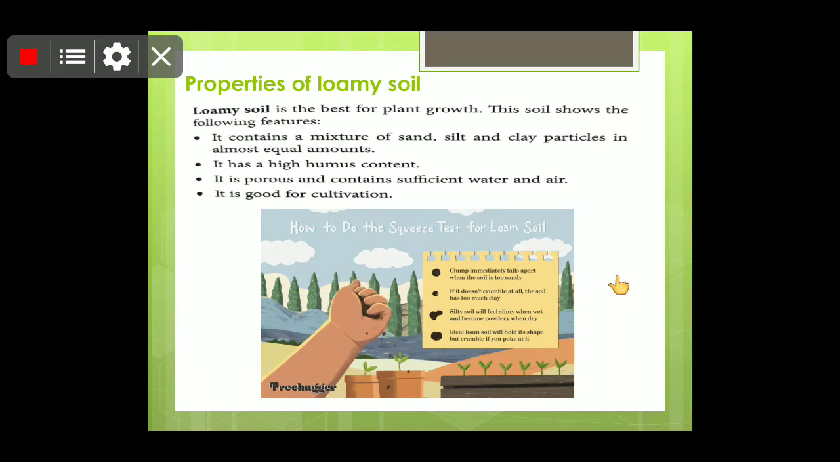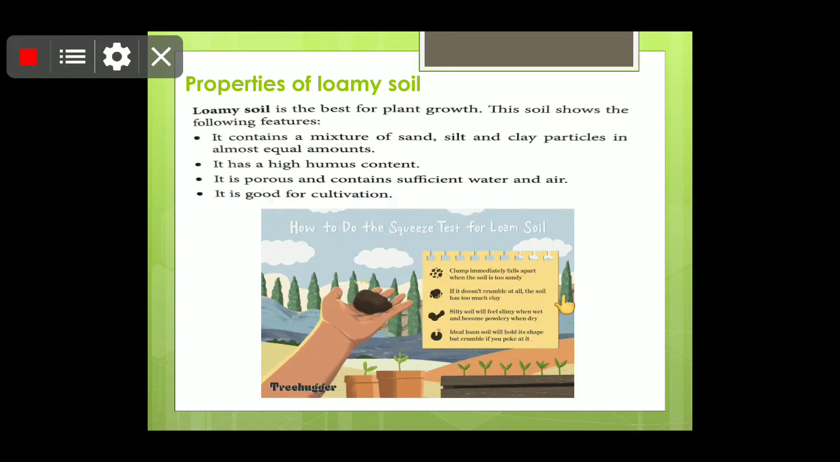So children, properties of loamy soil. Loamy soil is the best soil for plant growth. Children, I have already told you this. So this soil shows the following features. It contains a mixture of sand, silt, and clay. So children, यहाँ पे different size के particles जो मैंने आपके different sizes बताए थे, वो present होते हैं in equal amount. It has high humus content. It is porous and contains sufficient water and air, and it is good for cultivation.